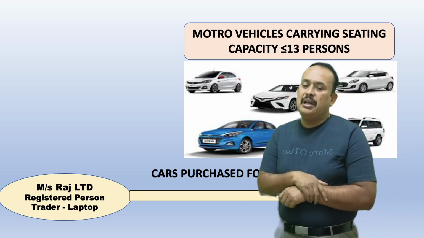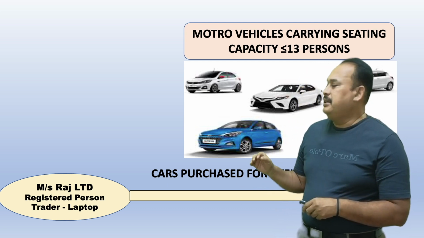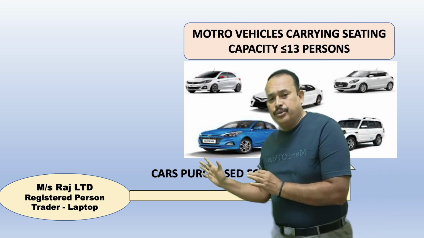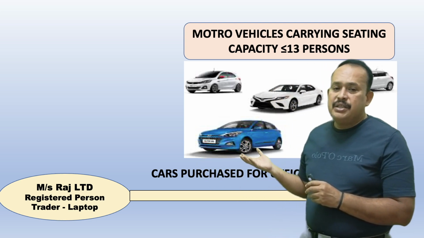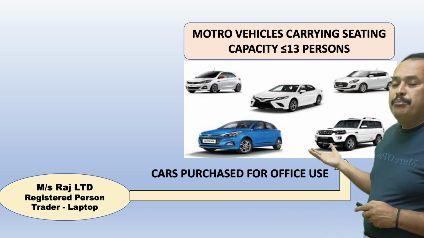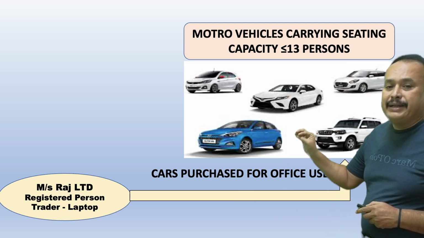But the law of the land says that, hey, Raj Limited, for you, these vehicles are specifically mentioned under the blocked credit category.